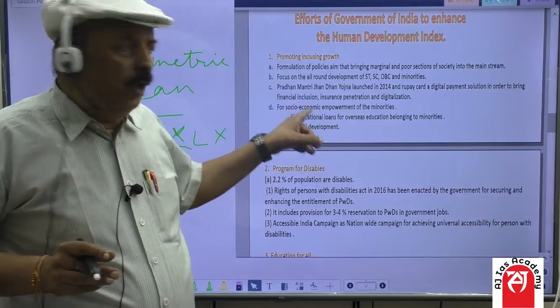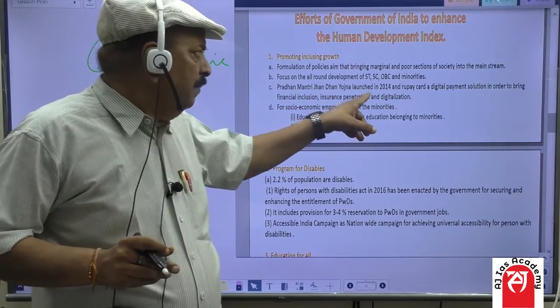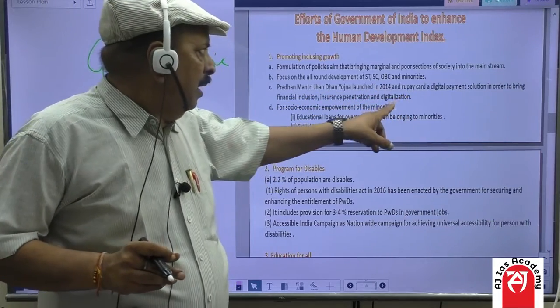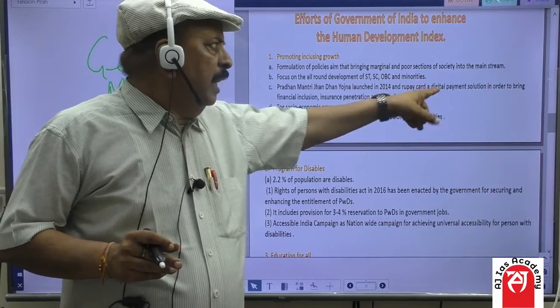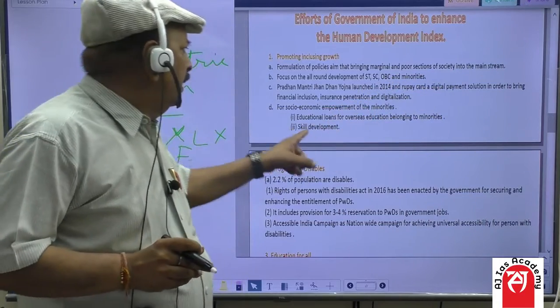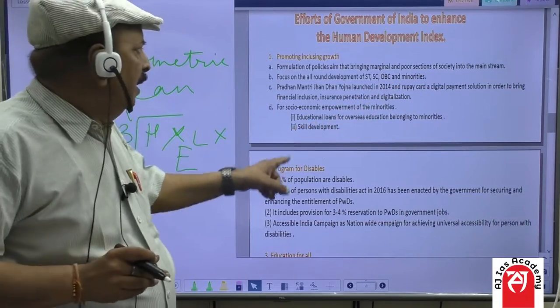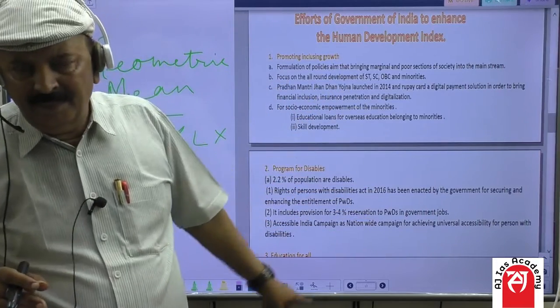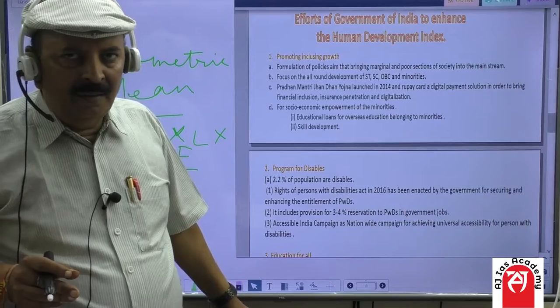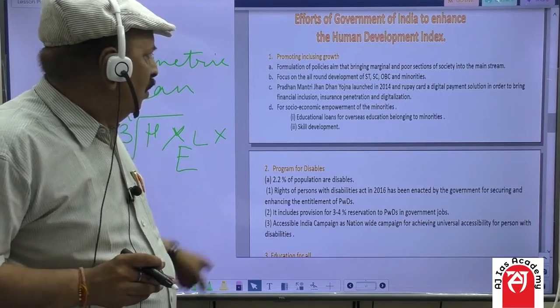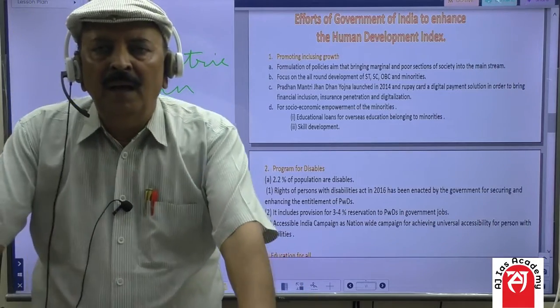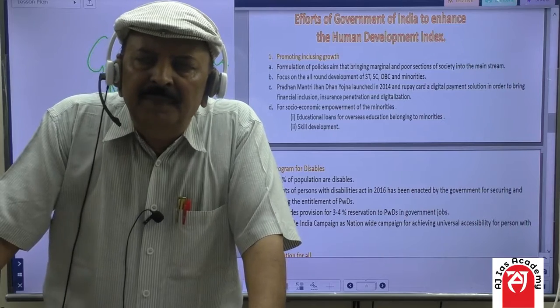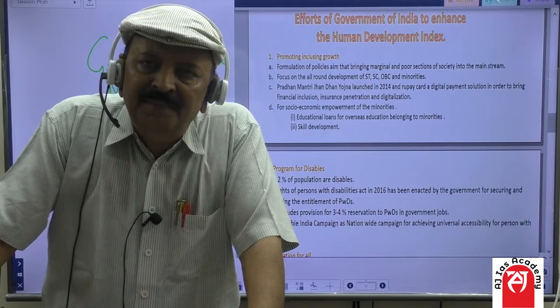The Government of India launched the Pradhan Mantri Jan Dhan Yojana in 2014 and the RuPay card, a digital payment solution, in order to bring financial inclusion, insurance penetration and digitization. What does this mean? In our country, digitization has great importance.